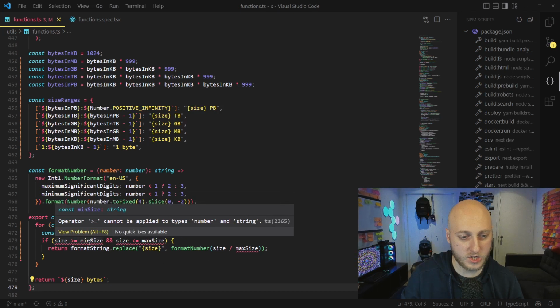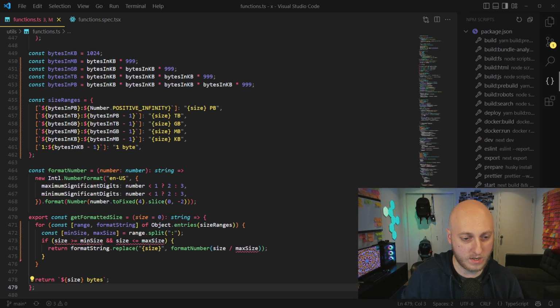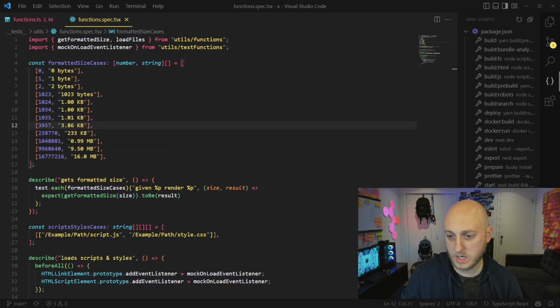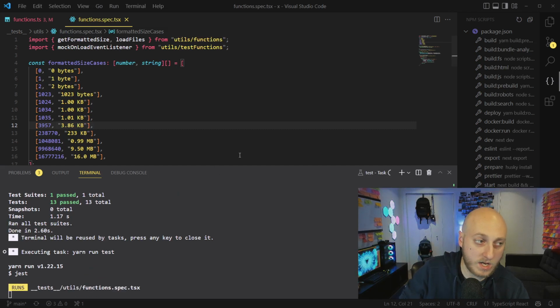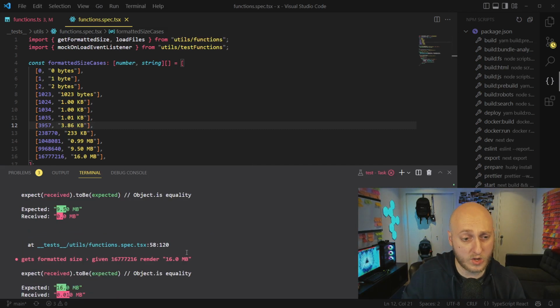My ESLint might be a bit mad with it, but for the most part, it's accepting. The code is functional. Operator cannot be applied to type number and string. What does it think is a number and a string? Let's just ignore that. That's just my ESLint being a bit tricky. And let's try this test now. It's probably going to fail in every case, but I want the results so that I can tell it.